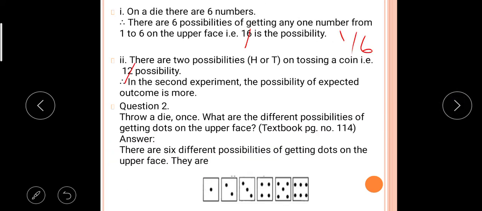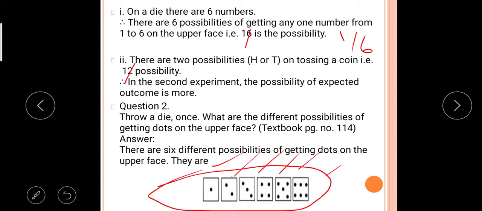Now question number two: throw a die once. What are the different possibilities of getting a dot on the upper face? There are 6 different possibilities of getting a dot on the upper face. Maybe 1 occurs, maybe 2, 3, 4, 5, or 6. These are all the possibilities when you are throwing a die.